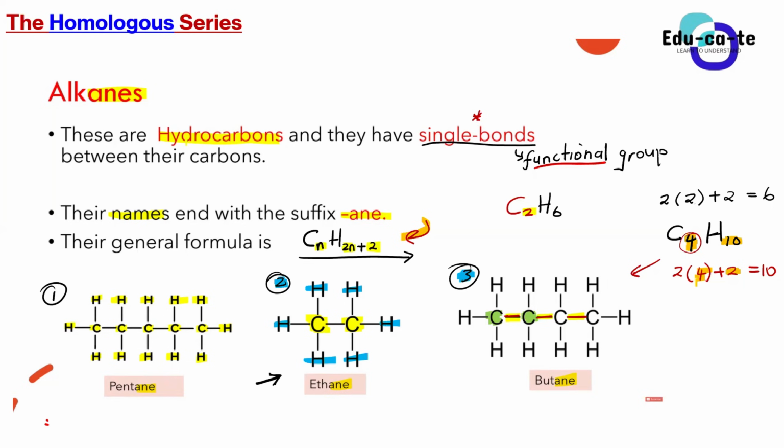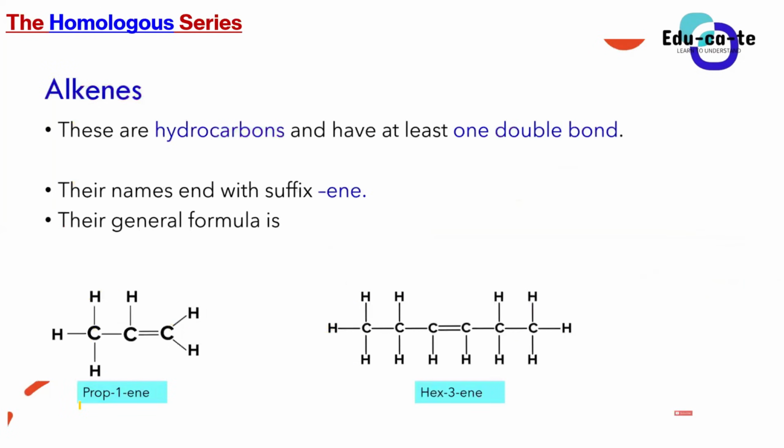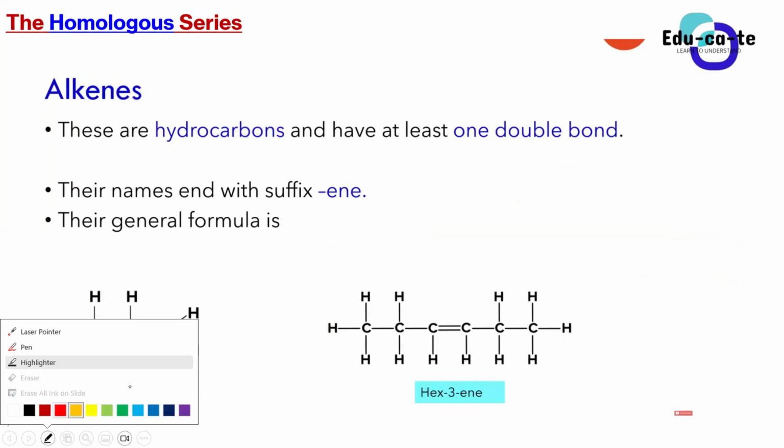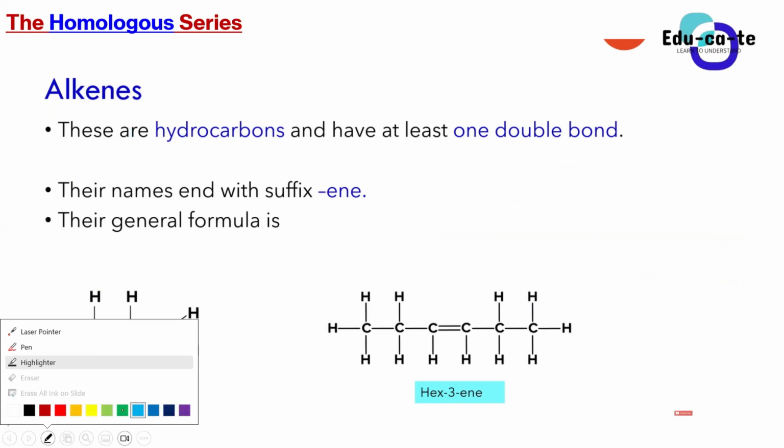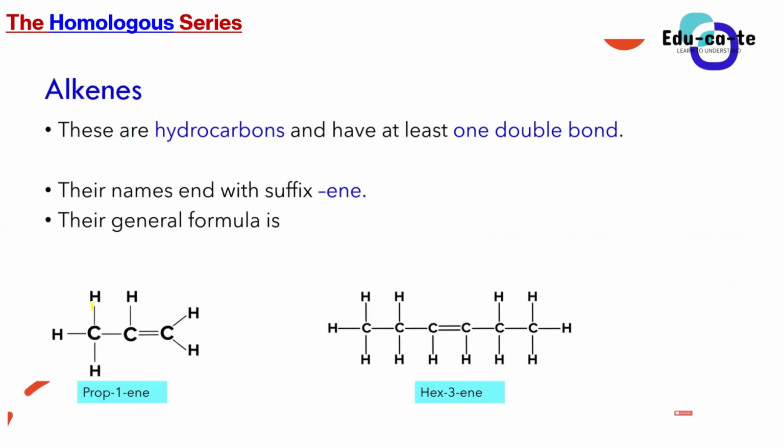No, sir. All right. The second homologous series that we are looking at is alkenes. So alkenes, guys, I said alkanes, alkenes, and alkynes. They are common because all of them are hydrocarbons, meaning that they've got only hydrogen and carbon atoms. Okay, so alkenes have got at least one double bond. Now that's the difference between alkenes and alkanes.